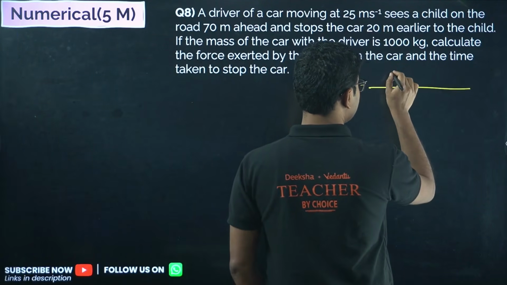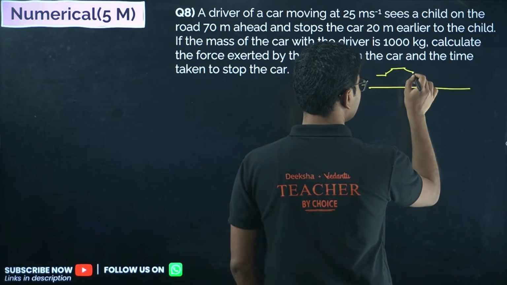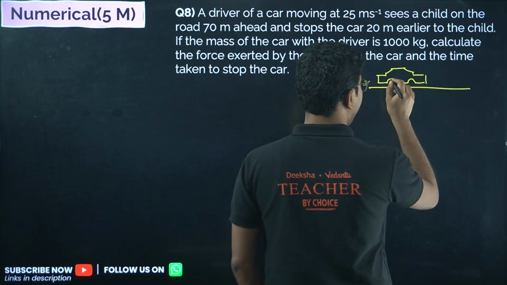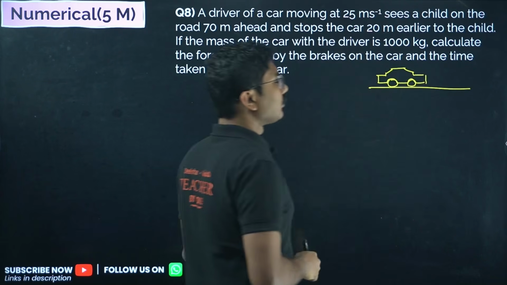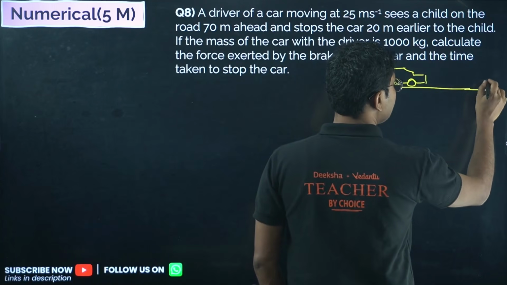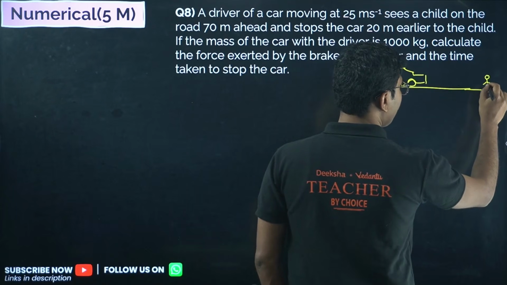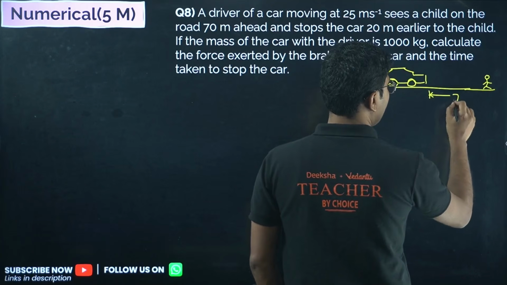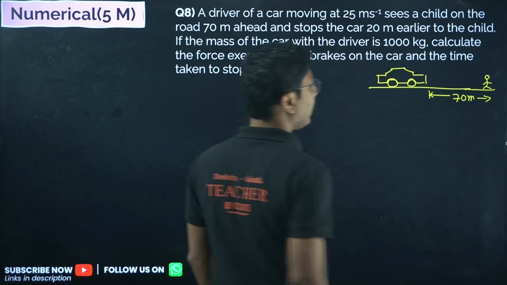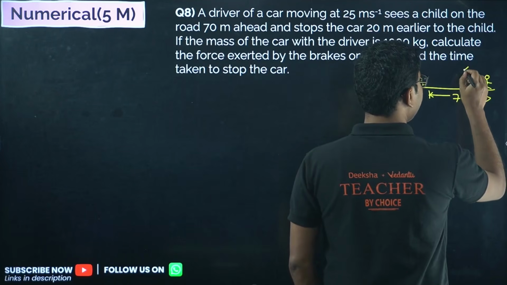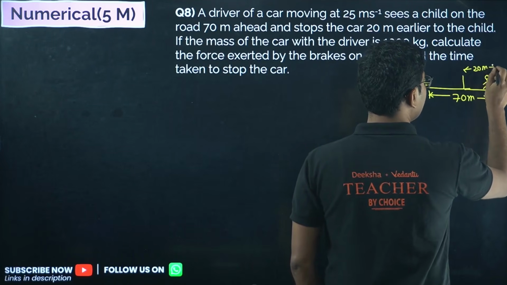Suppose the driver is traveling on a road. So this is the car which is traveling at 25 meter per second, and he saw a child on the road at a distance of 70 meter. But as soon as he applies the brake, the car stops 20 meter ahead. So 20 meter ahead of the kid, the car stops.